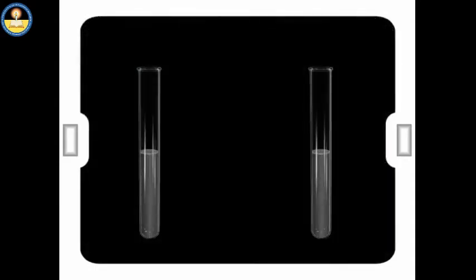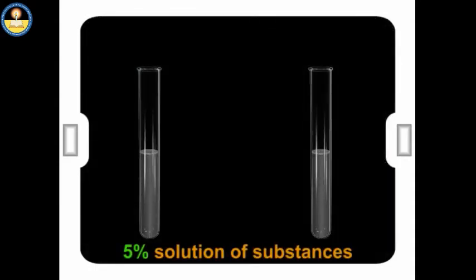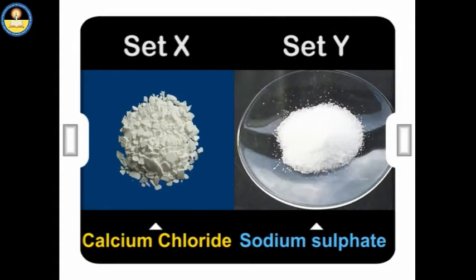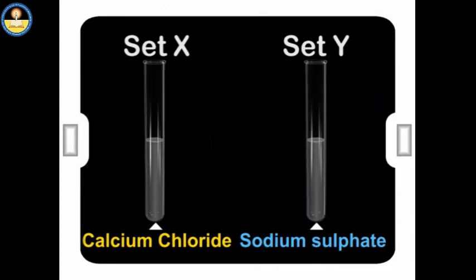Now we will follow the steps one by one. Prepare separately a 5% solution of substances listed in X and Y in water. We take calcium chloride and sodium sulfate and make a solution of it. You will see the salts are being replaced by solutions on the screen containing colorless solutions.